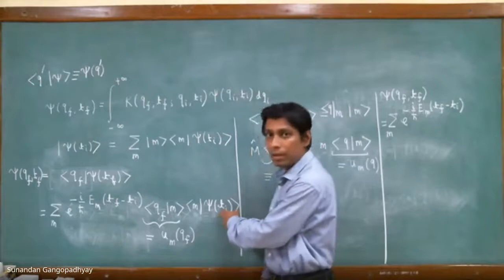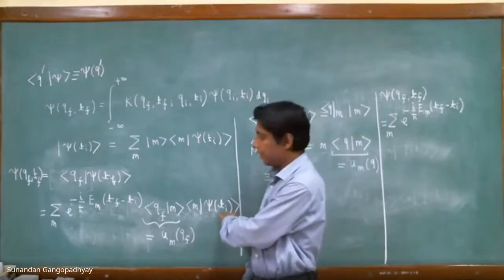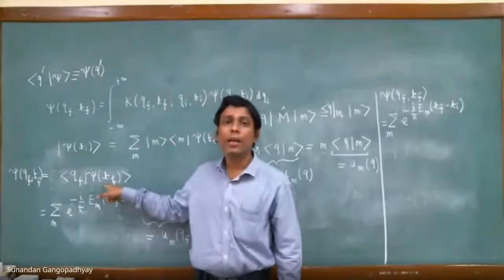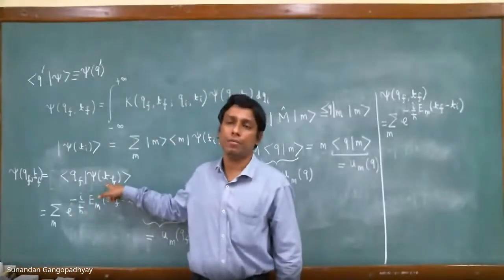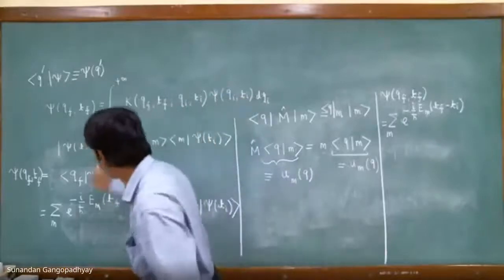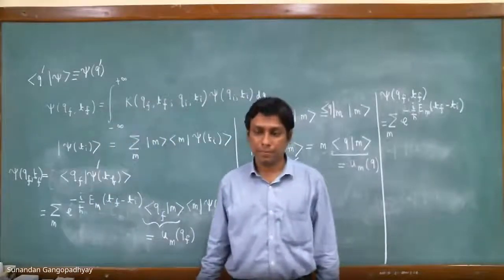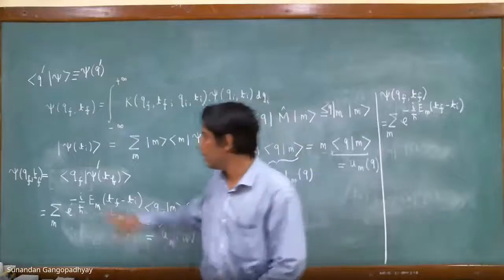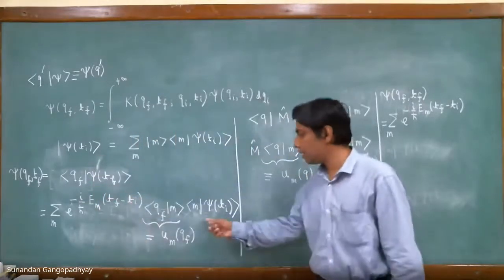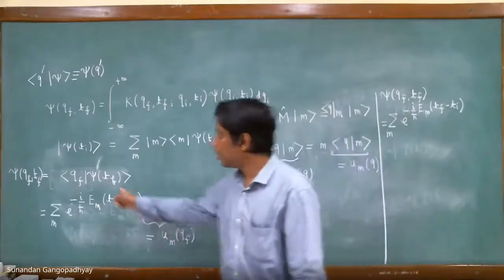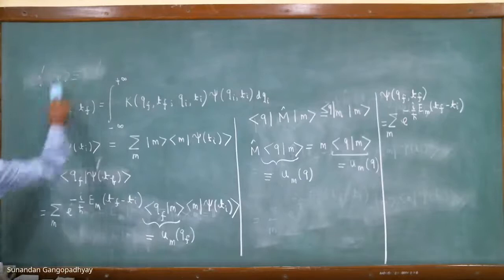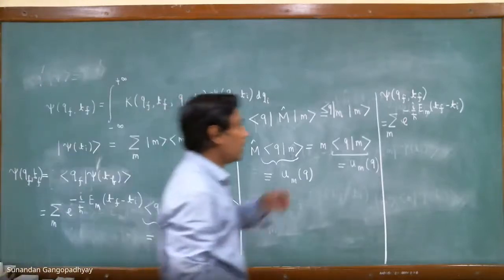So I have put in an argument ti over here. And this is the state of the system, ket psi, at a different time tf. So here you never put psi prime. This denotes the state of the system at time tf. This denotes the state of the system at time ti. You take a position representation, you get the wave function. Okay, so let me just continue further.